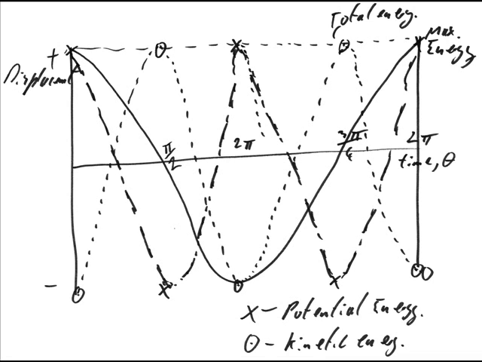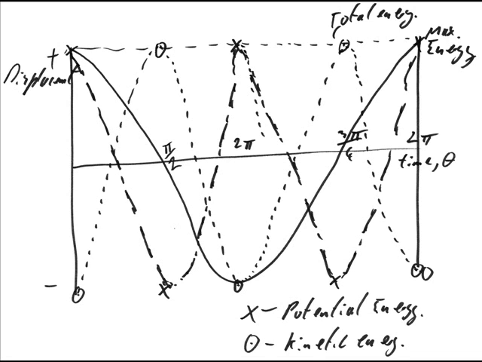At time 0, displacement is maximum, positive, and potential energy equals total energy. Between time 0 and time T over 4, the potential energy decreases as a cosine squared function, because kinetic energy is velocity squared, and velocity in a simple harmonic oscillator follows a sine function. As the potential energy decreases, the kinetic energy increases, so potential plus kinetic energy equals total energy.